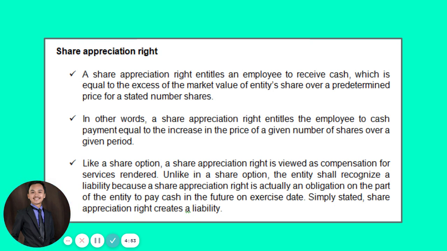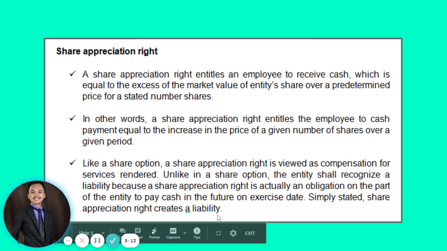Unlike with share options, when we recognize salaries expense or compensation expense as share-based compensation, your partner, if we could still remember, is share options outstanding. But this time, the partner of your compensation expense or salaries expense will be an accrued liability.